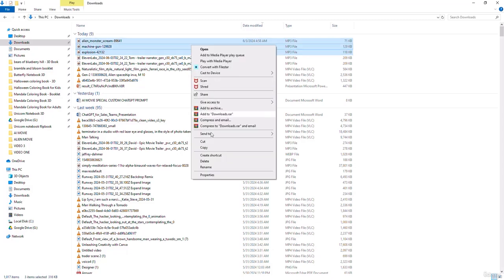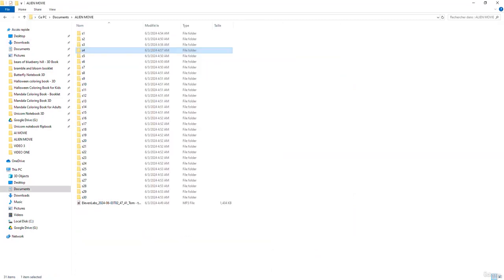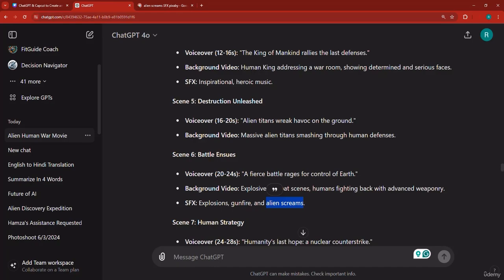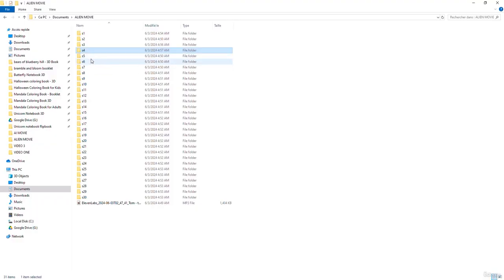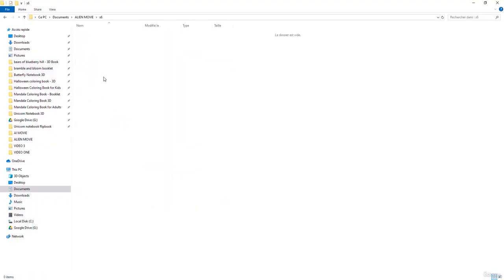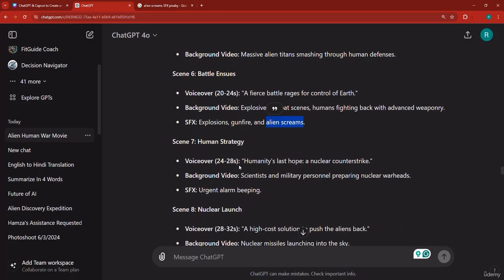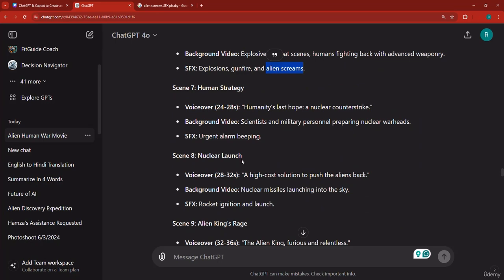We'll cut them like this. Go back. Now, the scene that's concerned is scene number 6. Always remember the scene. And then go to that specific scene and place these sound effects in there. We're going to need to use them later. Now, when it comes to the others, we're going to have to do the same thing.